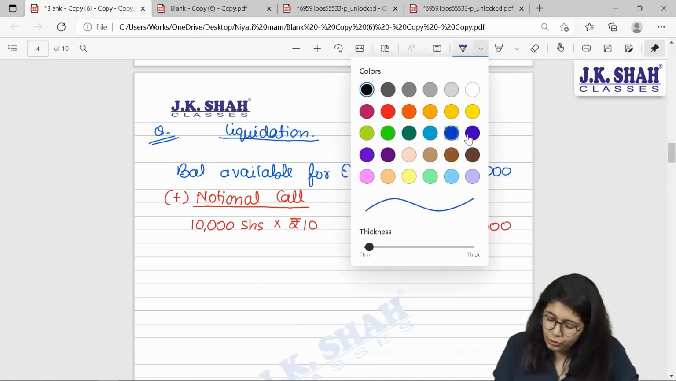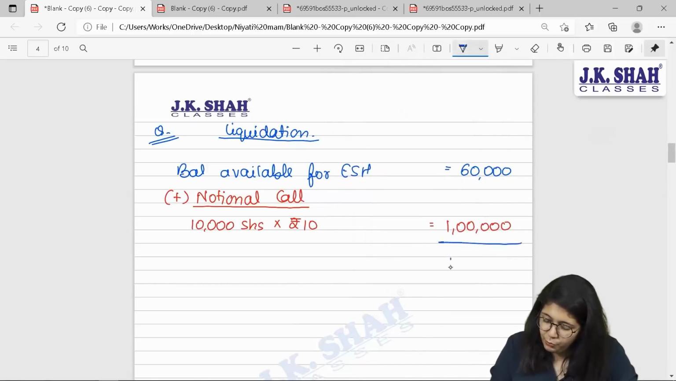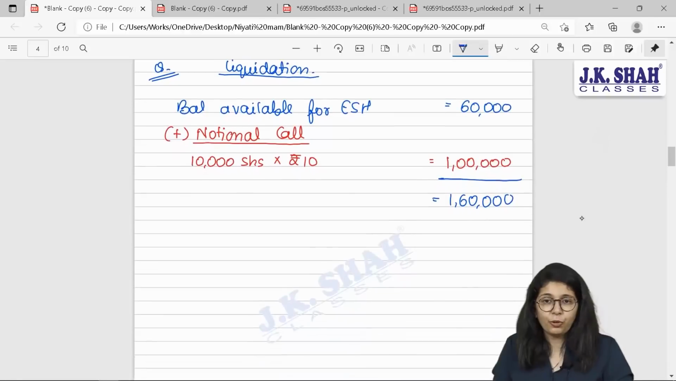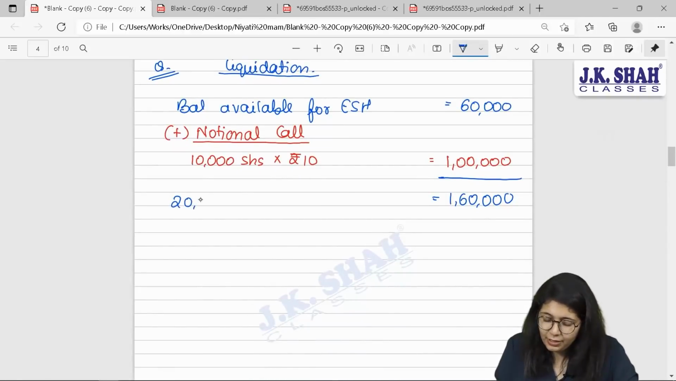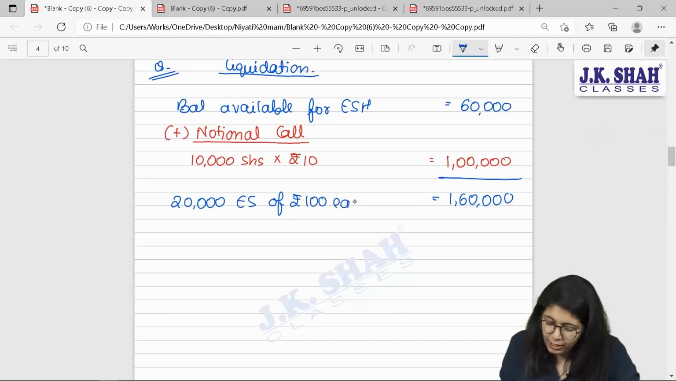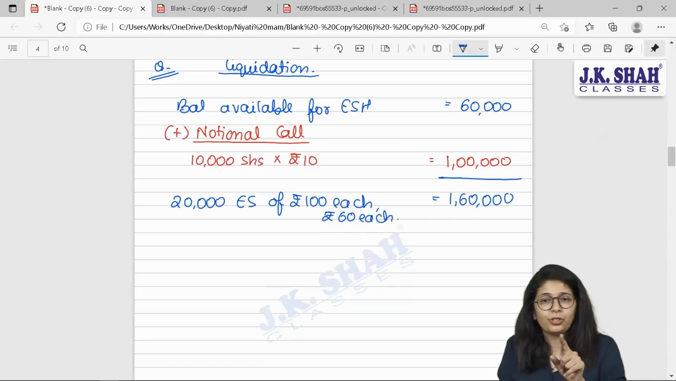That means your total value now will be 1,60,000. At this point of time, I can say I have total 160 and totally I have 20,000 equity shares of rupees 100 each, 60 paid up. Which means what did we just now do? We converted all our equity shares into 1 class of shares.